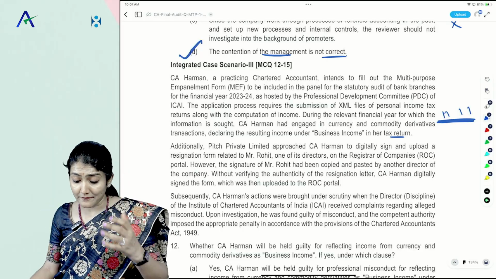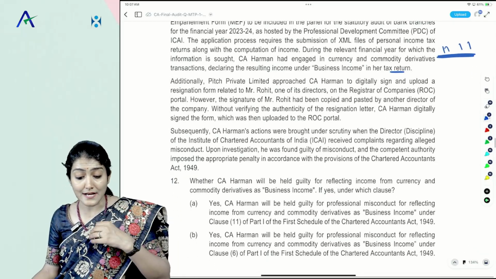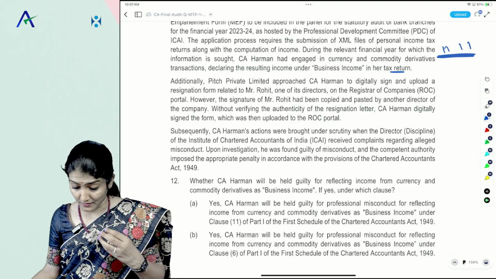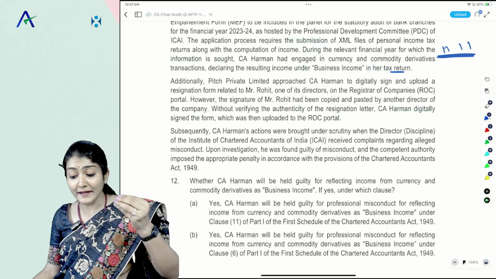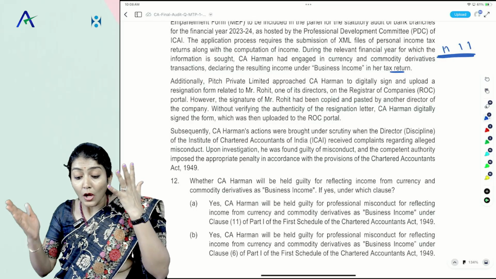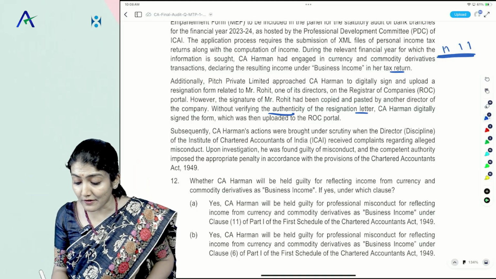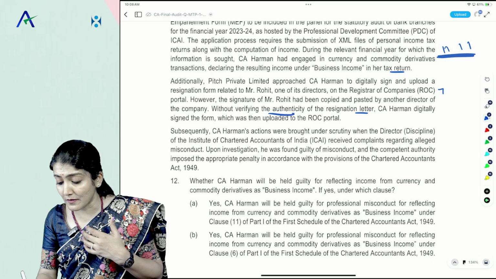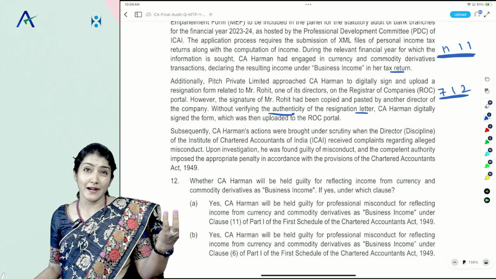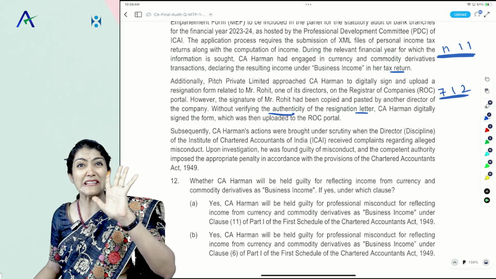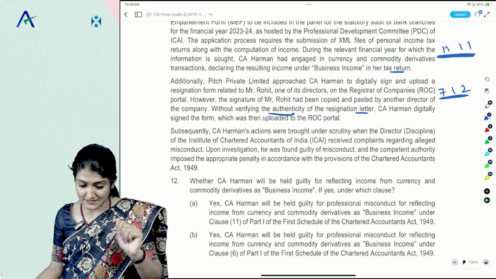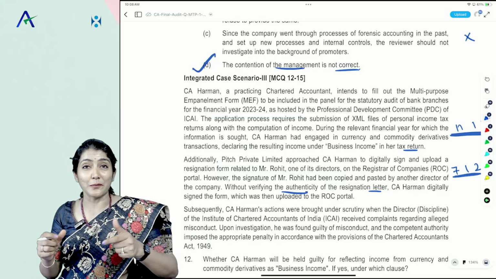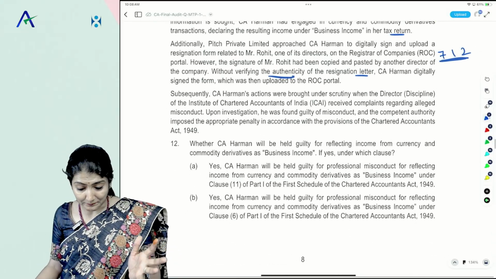Okay. Additionally, Pitch Private Limited approached CA Herman to digitally sign and upload a resignation form related to Mr. Rohit, one of the directors, on the ROC portal. However, the signature of Rohit had been copied and pasted by another director of the company without verifying the authenticity of the resignation letter. CA Herman digitally signed the form, which was then uploaded to the ROC portal. Clause 7, Part 1, Second Schedule: Does not exercise due diligence or is grossly negligent in the conduct of his professional duties. Okay. So once you've studied these case studies, you can correlate them with the case scenario given over there.